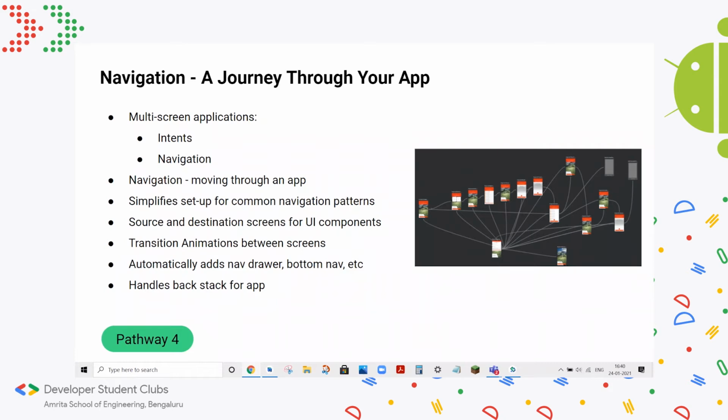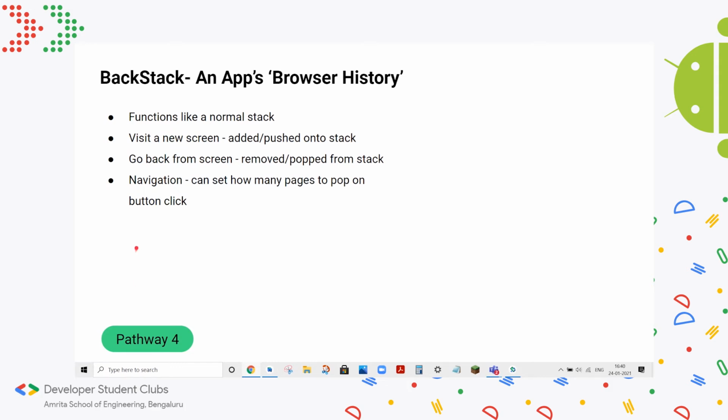If you didn't use the navigation library, implementing all this would be very difficult and would be a really big hassle. So to avoid all that and make it easier for us programmers, Android has come up with this really powerful library, and we'll see how we can use it. You can even include transition animations between screens, so it looks smoother and doesn't look sudden or abrupt. And there's this one last point here, which is it handles the backstack for your app. What's a backstack? Let's look at that as well.